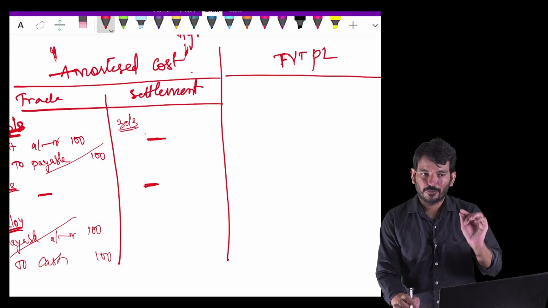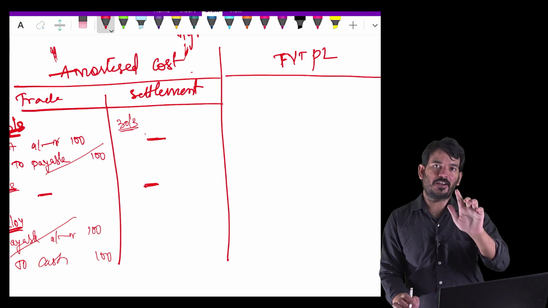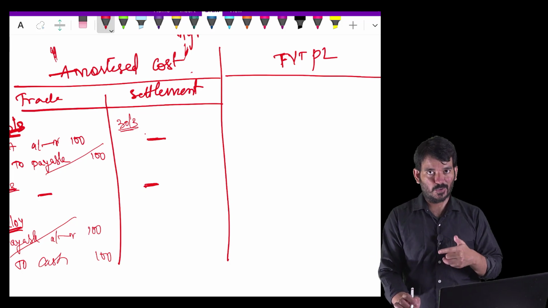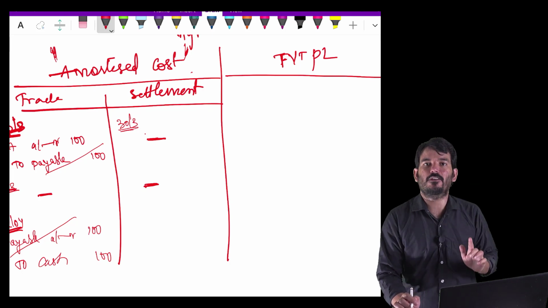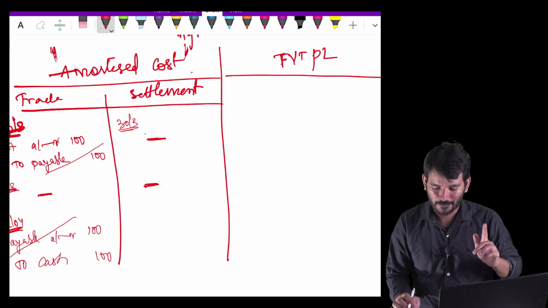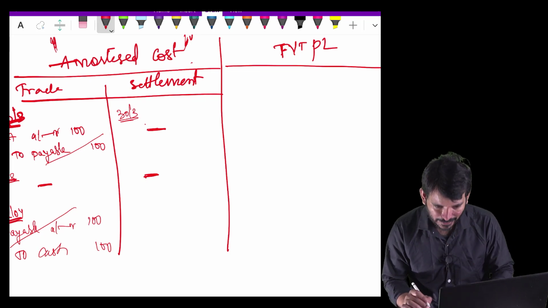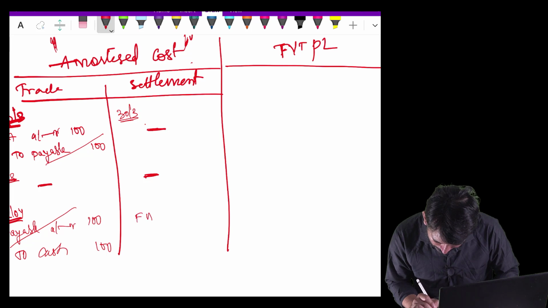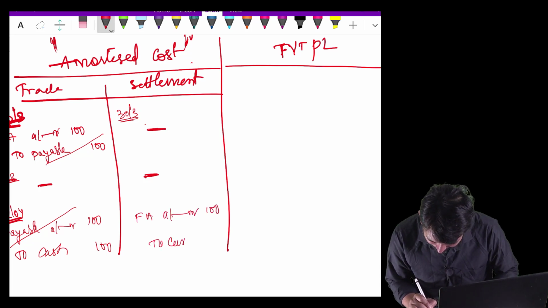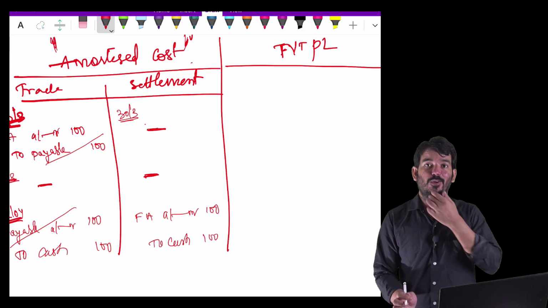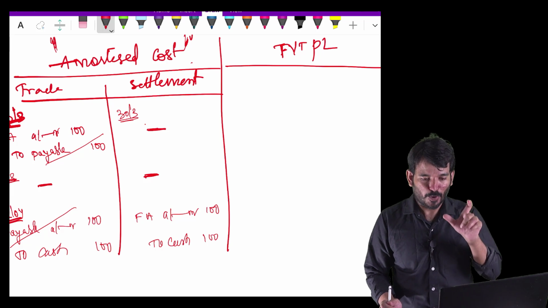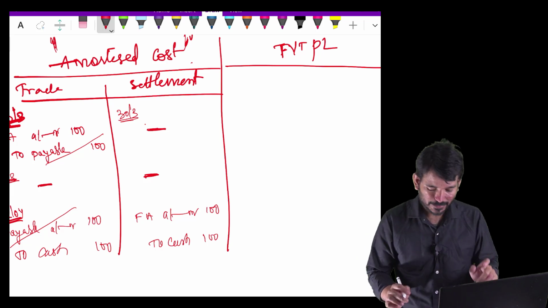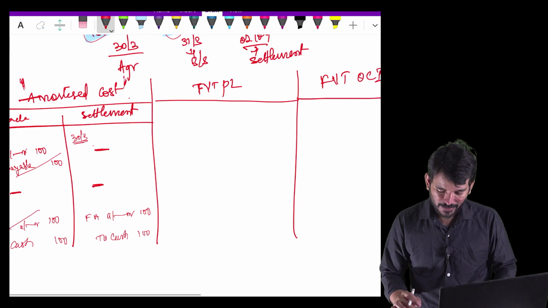Which means when I am entering into an agreement, I will not write an entry because I am selecting settlement date accounting. When there is a change on the balance sheet, even that I will not record, because I am not going for the fair valuation. So I will write an entry at the end directly: financial asset account debit, to cash 100. I hope you understand. We are taking more time, though I am saying it's only for examination. My point is you should not miss these entries in examination. So we are done with the amortization.